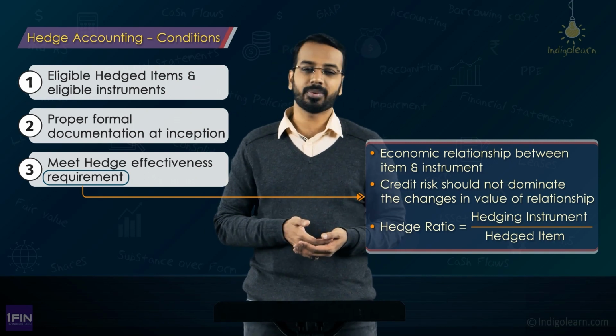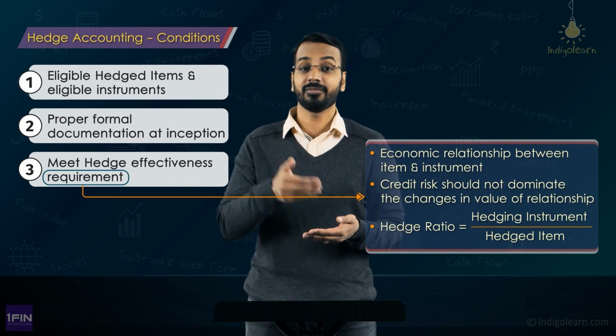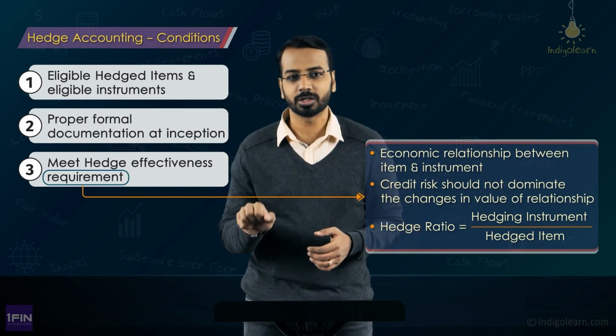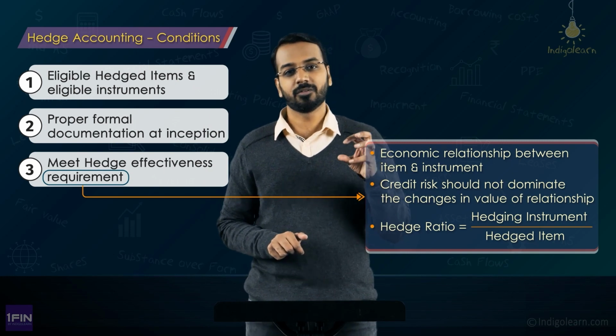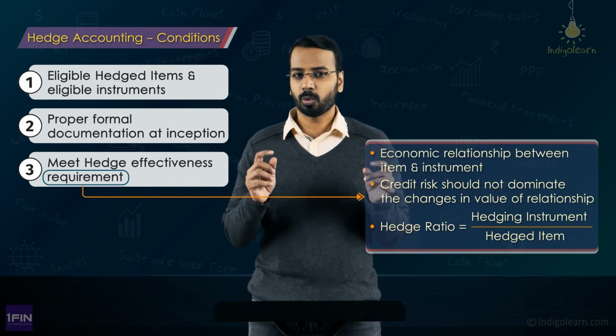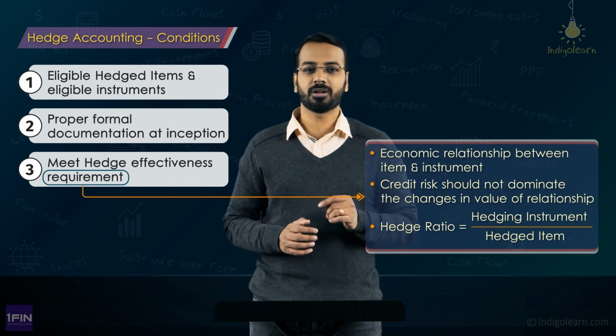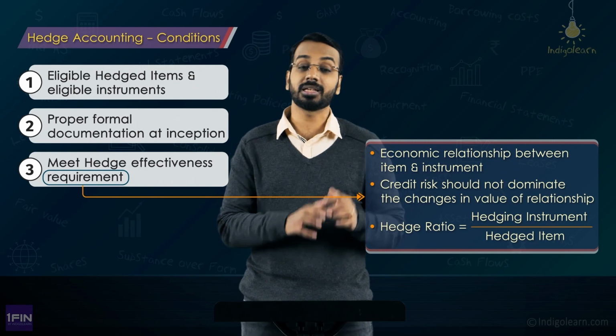Now, sometimes what may happen is there may be differences in weightages because of the nature of the derivatives. Say I have to receive $800 from a customer and the future lot available is 1000. Now, of how many dollars can I enter into a future transaction? $1000. Can I enter into an $800 future transaction? I cannot.